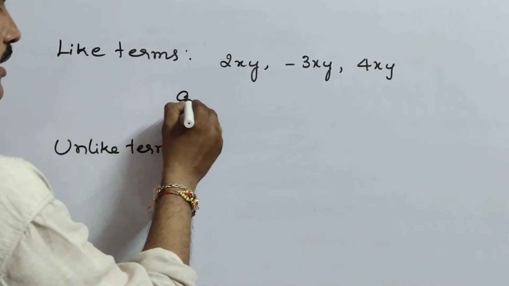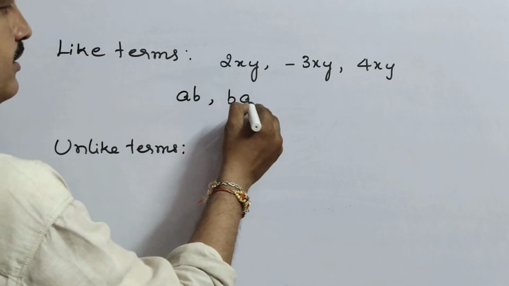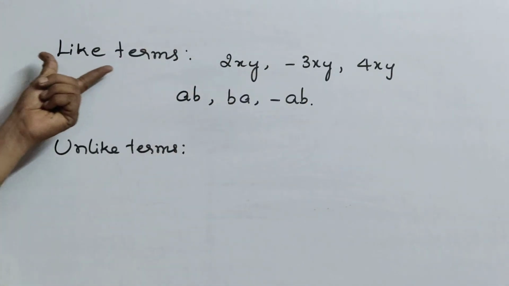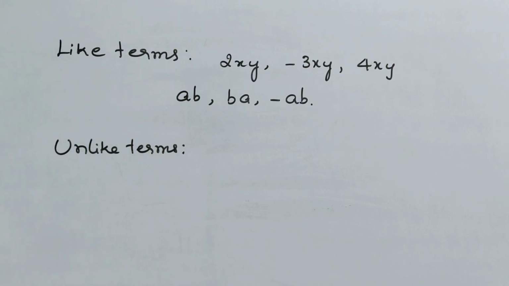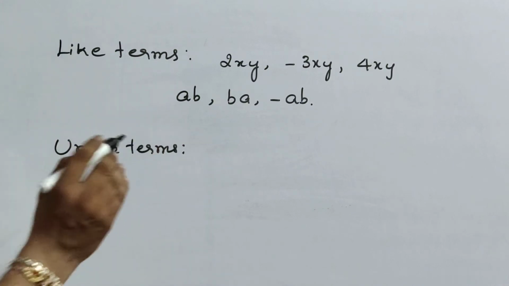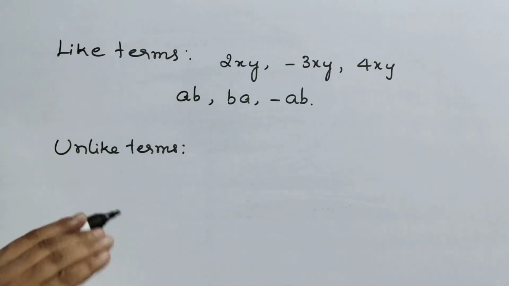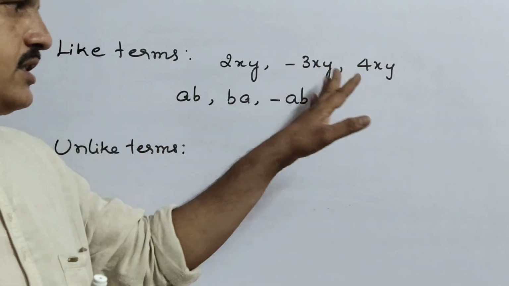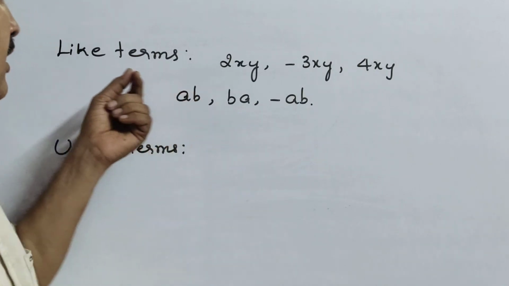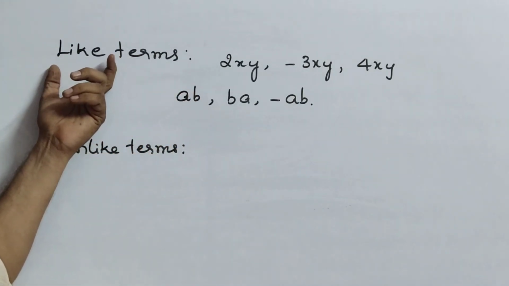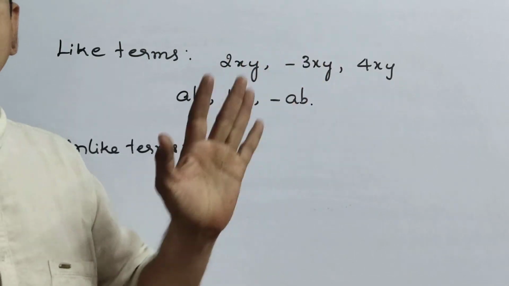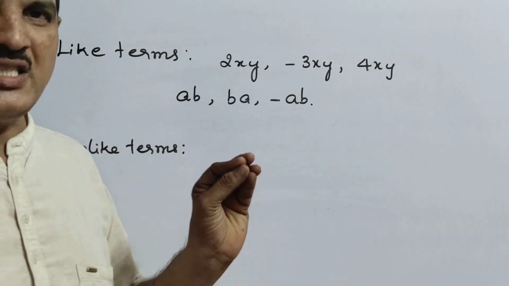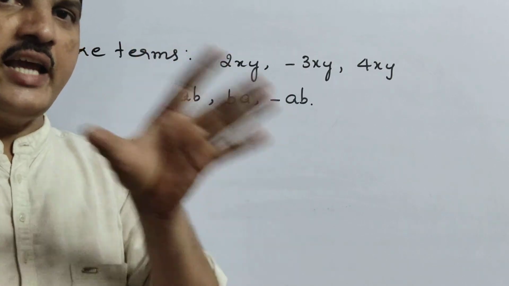Or AB, BA, minus AB. I just gave you examples of like terms. So how do we identify like terms? Here, don't bother about the symbols. We don't have any work with the symbols. Symbols are not the criteria to find like terms, and you should not give any importance to the symbols when you are choosing like terms.